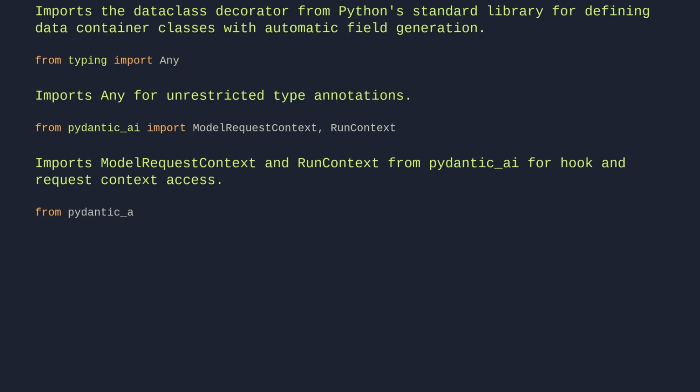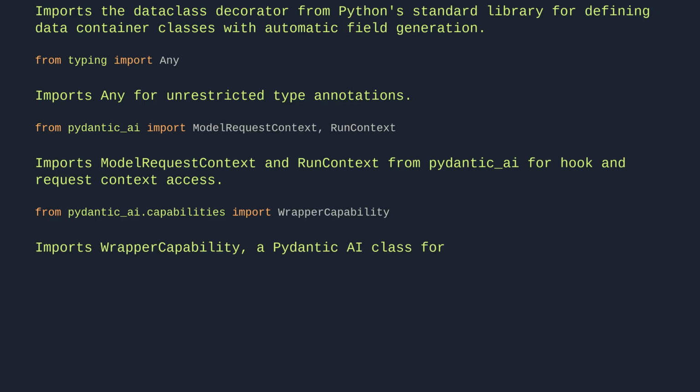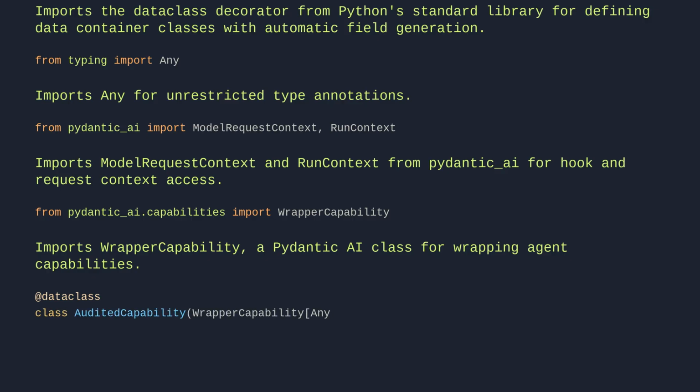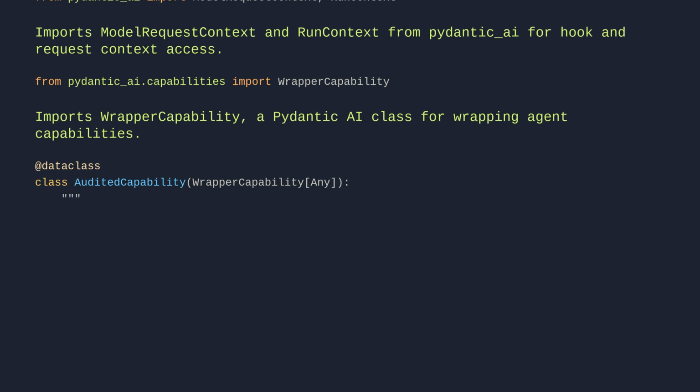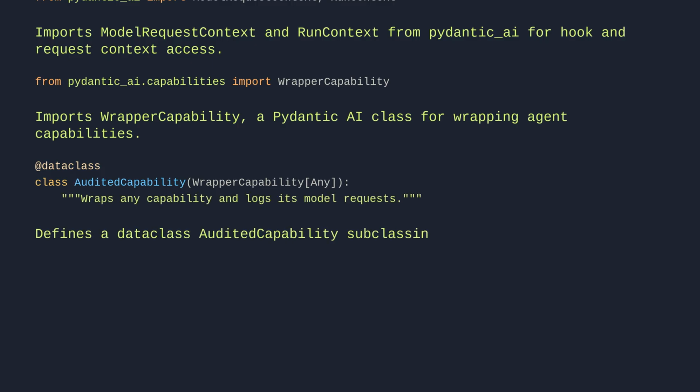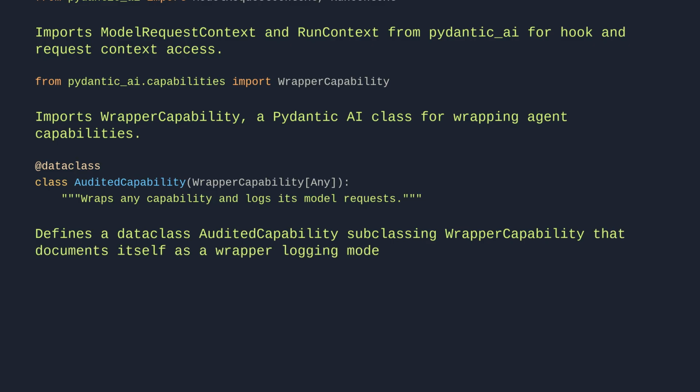From pydantic_ai.capabilities, import WrapperCapability. Imports WrapperCapability, a Pydantic AI class for wrapping agent capabilities. At dataclass, class AuditedCapability, WrapperCapability[Any]. Wraps any capability and logs its model requests. Defines a dataclass AuditedCapability subclassing WrapperCapability that documents itself as a wrapper logging model requests.